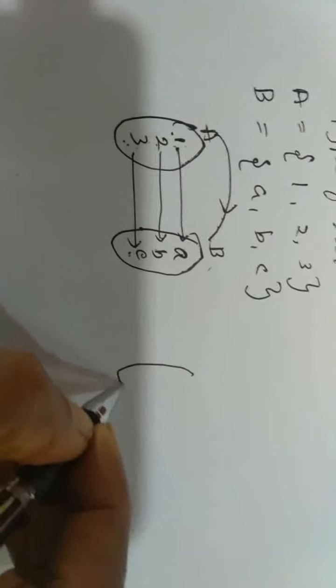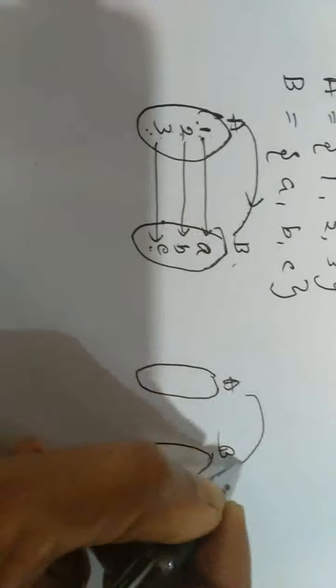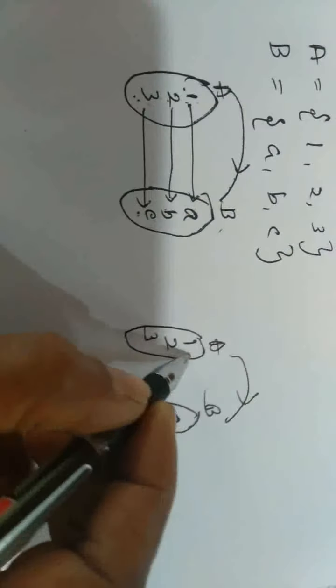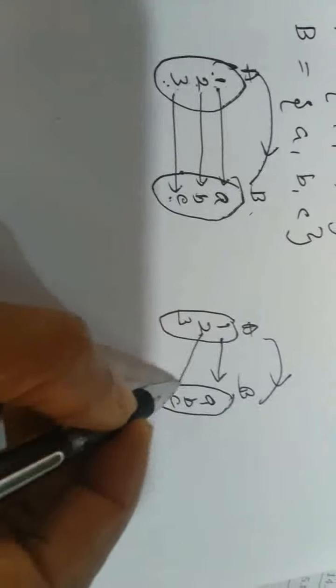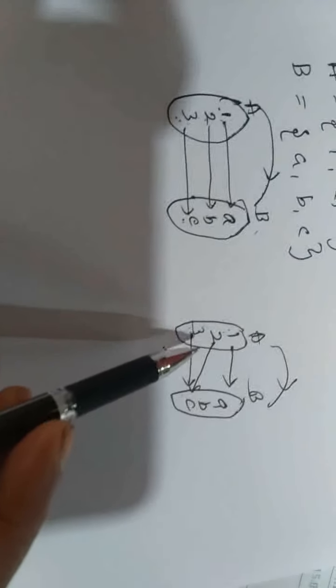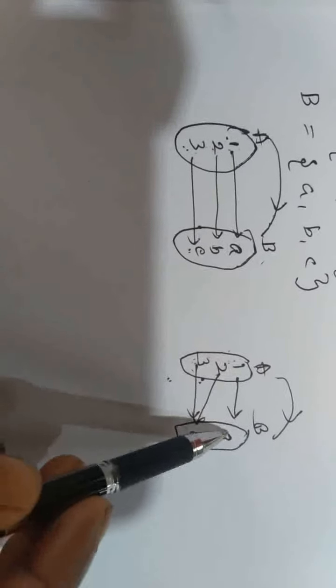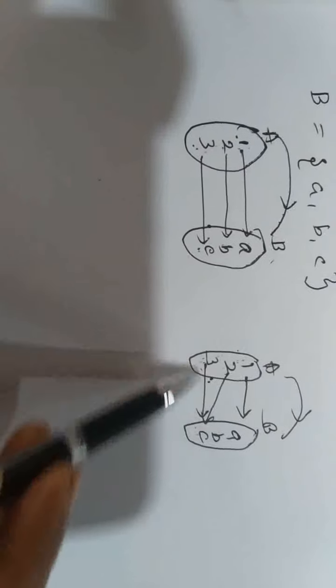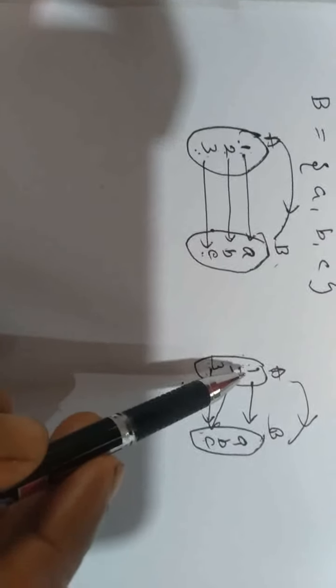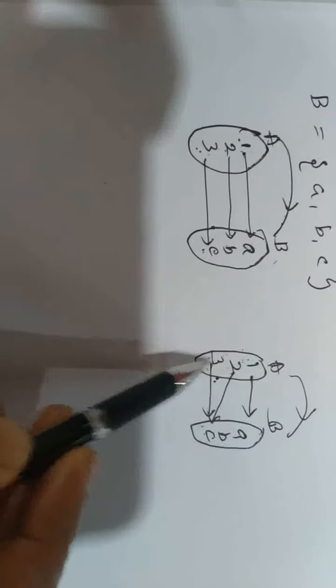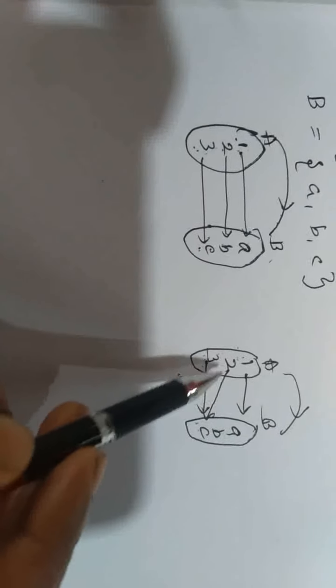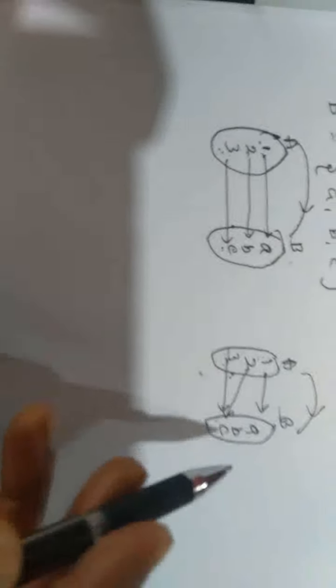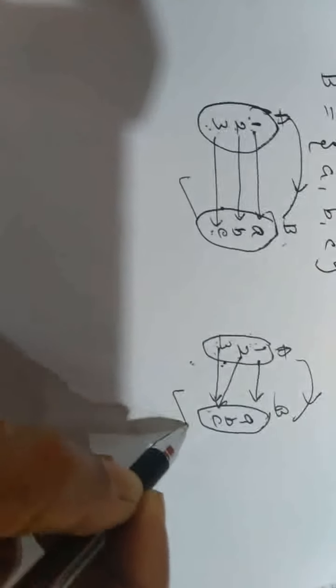I will write one more. Okay, let us write one more relation. Image of 1 is A, image of 2 is C, image of 3 is C. This is also a function because according to the definition, every element of your domain has only one image in set B. Okay, this is function, this one is function.